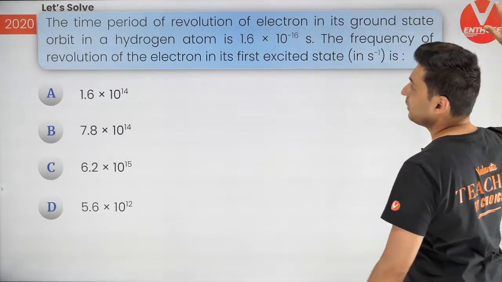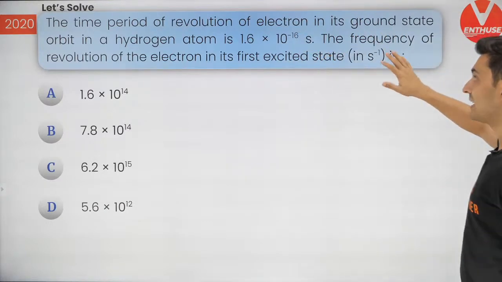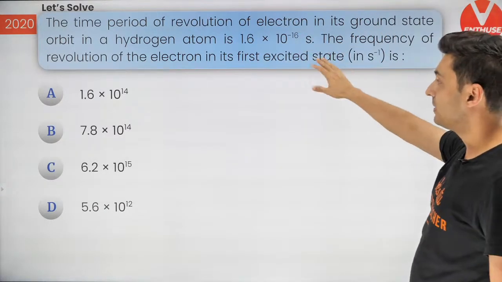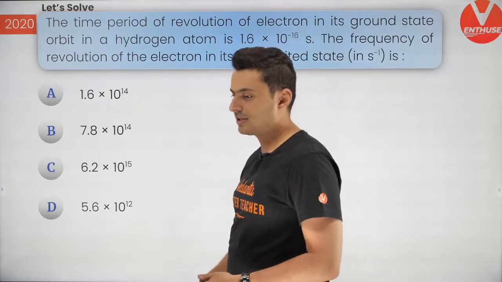Okay, so the time period of revolution of an electron in its ground state in a hydrogen atom is so and so seconds. The frequency of revolution of the electron in its first excited state is how much?